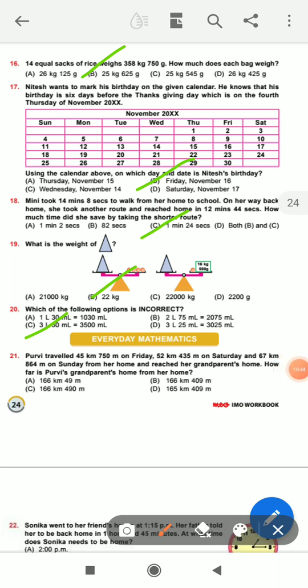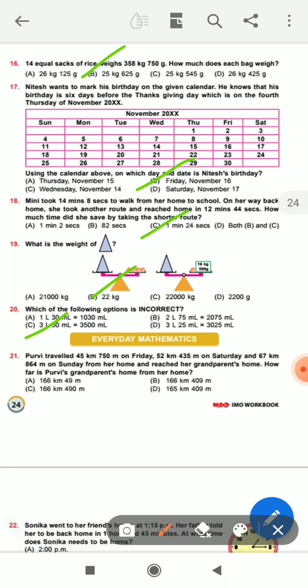Purvi travels 45 km 750 meter on Friday, 52 km 435 meter on Saturday and 67 km 864 meter on Sunday from her home and reaches her grandparents' home. How far is Purvi's grandparents' home from her home? Okay students, this is very simple.